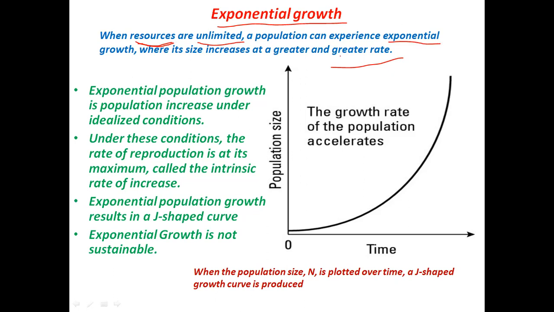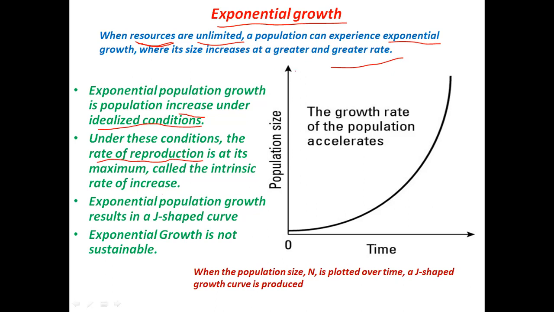The size of the population will increase at a greater and greater rate. Exponential population growth is population increase under ideal or idealized conditions. Ideal conditions means when resources are unlimited. Under such conditions, the rate of reproduction is at its maximum. Like when resources are unlimited, the rate of reproduction would be at its maximum, so the population will grow exponentially.